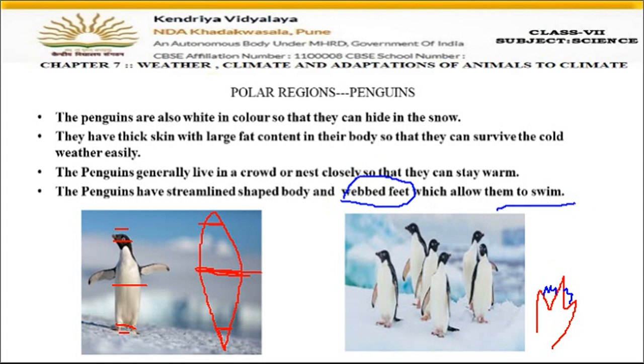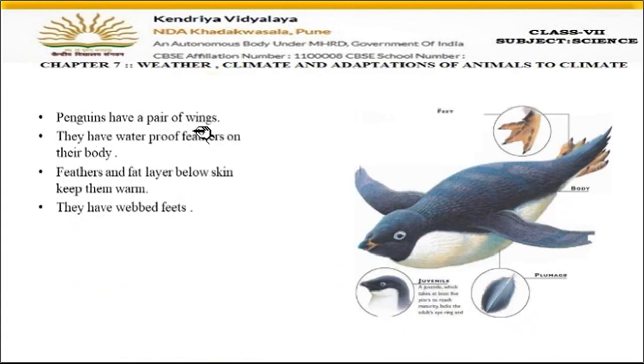Okay, now let us see that penguins have a pair of wings. Now in the diagram you can see this and this are the pair of wings present in penguins, and they have waterproof feathers also present on their body. If you see very properly, you can see feathers are present, right? These feathers are waterproof, which helps the penguins to stay dry. And as I have told you, they have webbed feet, so you can see the webs in between the toes, right?